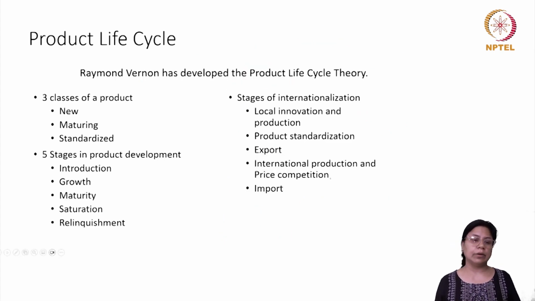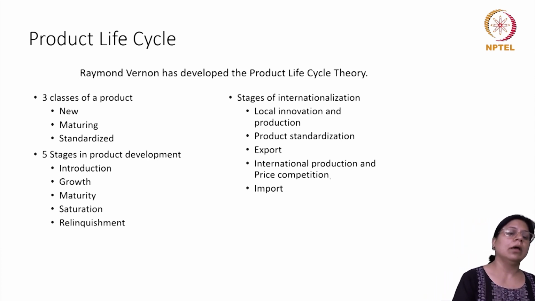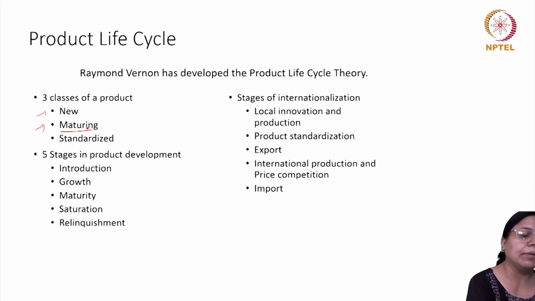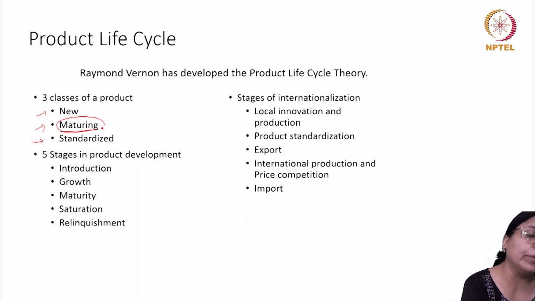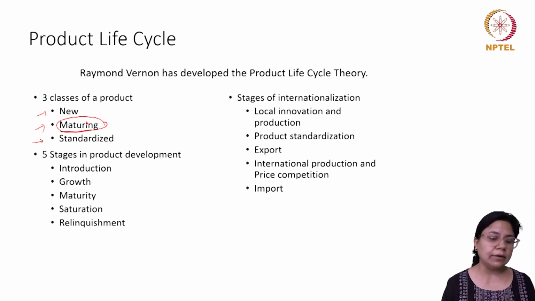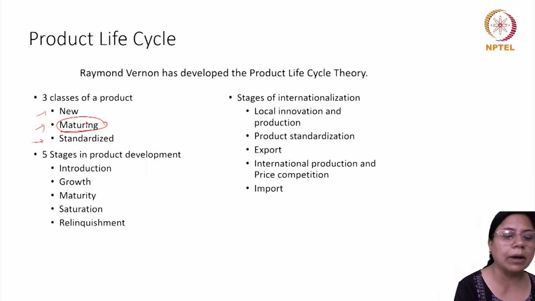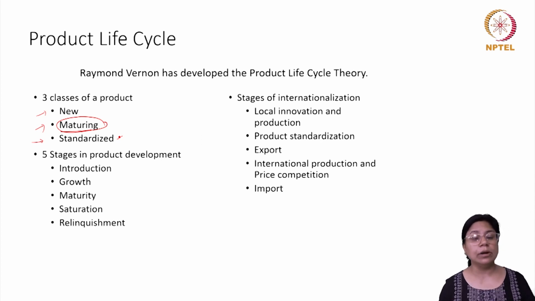For instance, now let us go back to the earlier points which we have raised. So we have three classes of product: a new product, a maturing product, and then a kind of standardized product as such. Maturing means the process is still going on. There might be certain features that might still be added, certain attributes might be removed, or other variants are being introduced before it actually becomes standardized. New is an absolutely new kind of product which is now reaching the market.